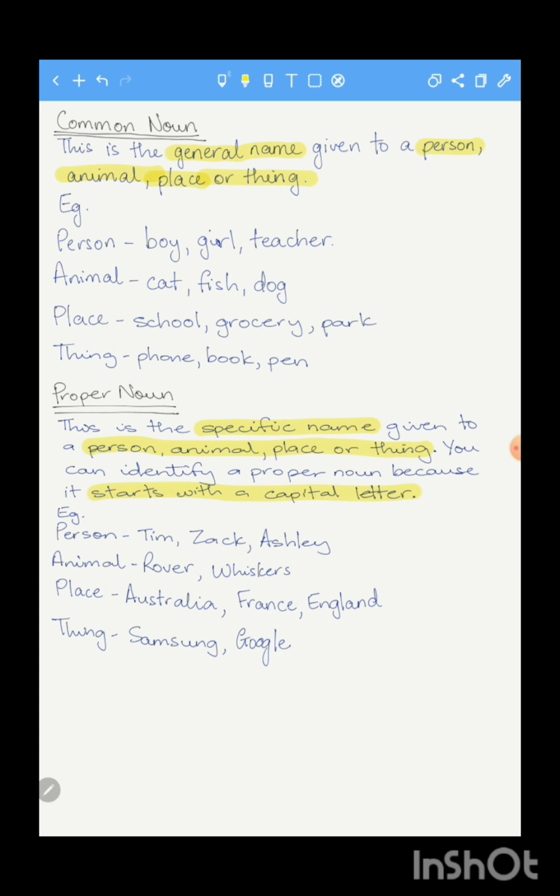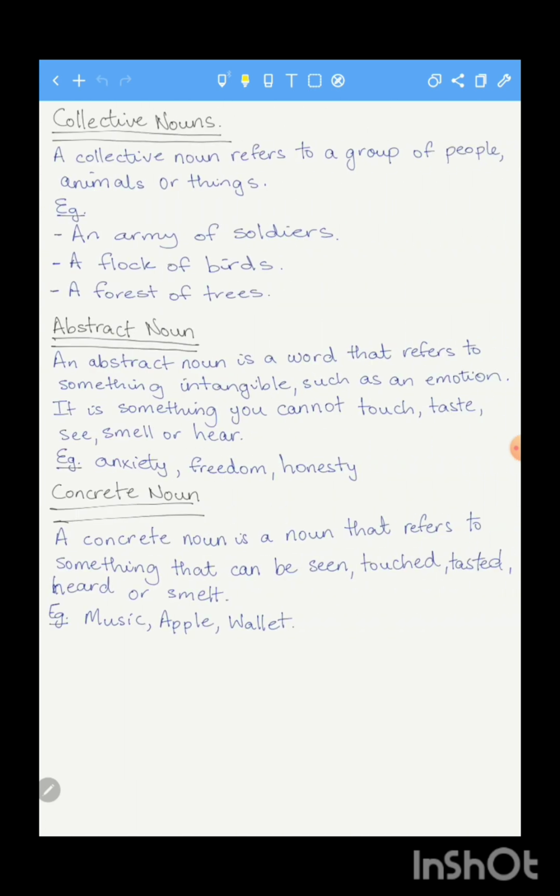And for thing, for example, for phone, we have a specific phone. A brand is Samsung. So Samsung now is the proper noun, is proper name given to that type of phone. Google is a website or a web page. So instead of having a web page, the specific name for that web page is Google. Alright, so it has a specific name to identify it. And these are proper nouns.